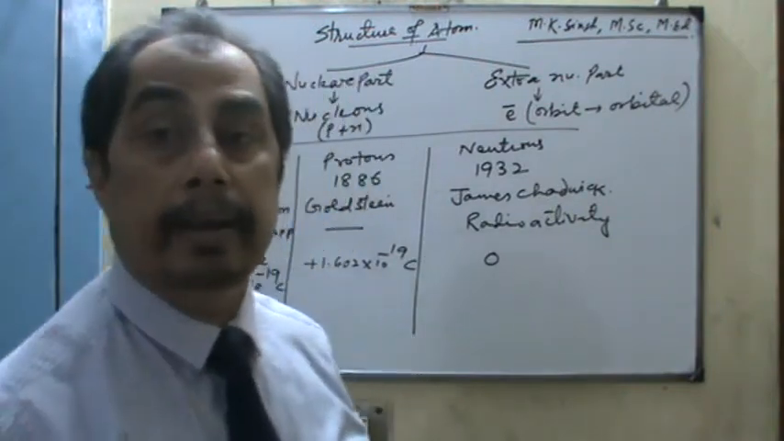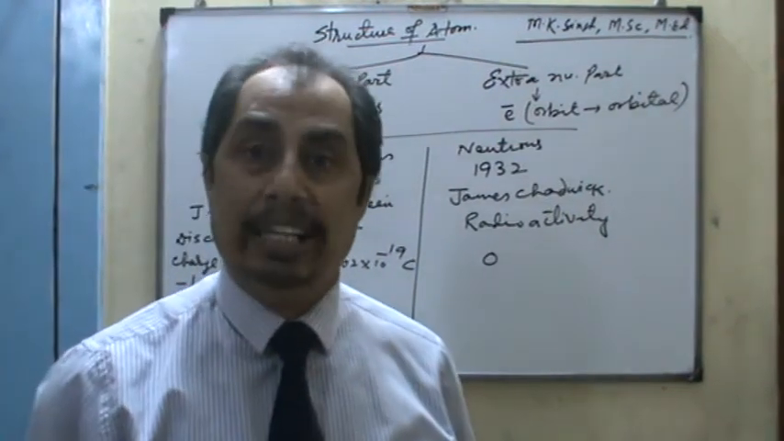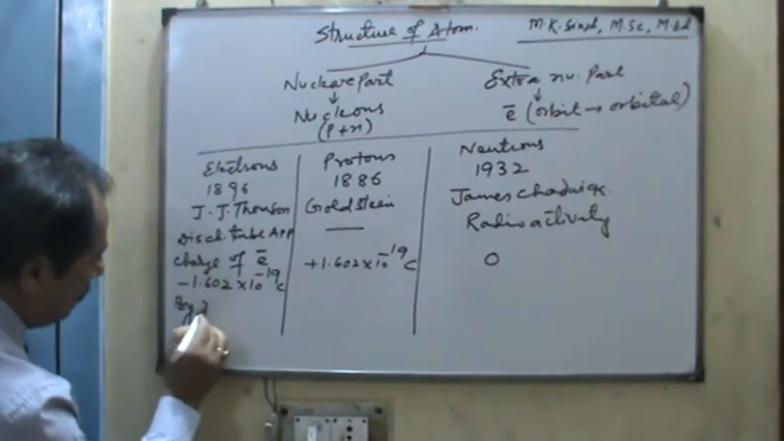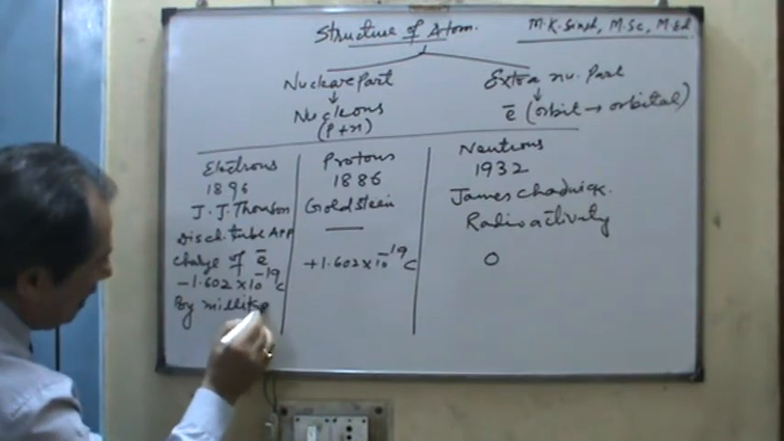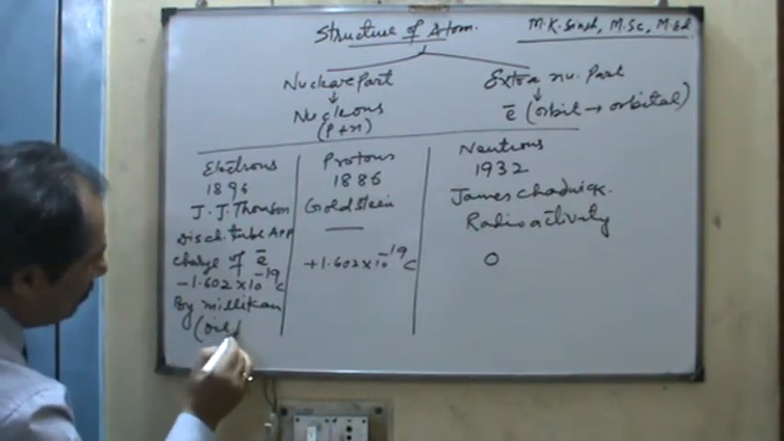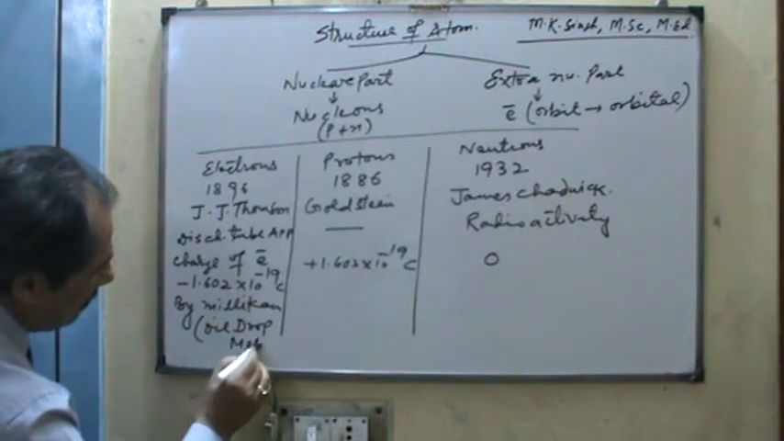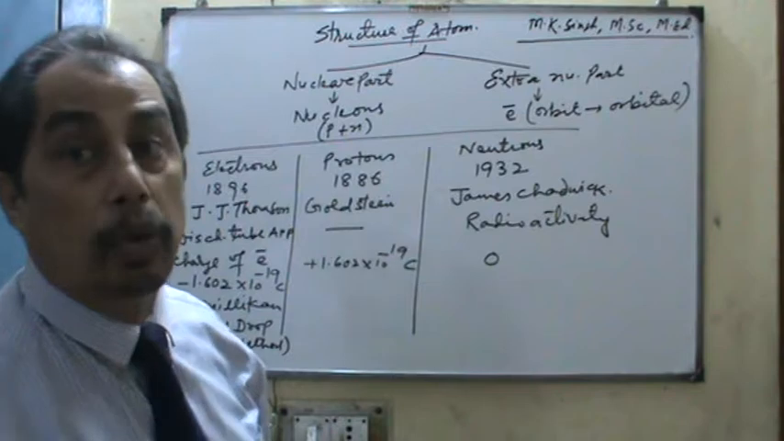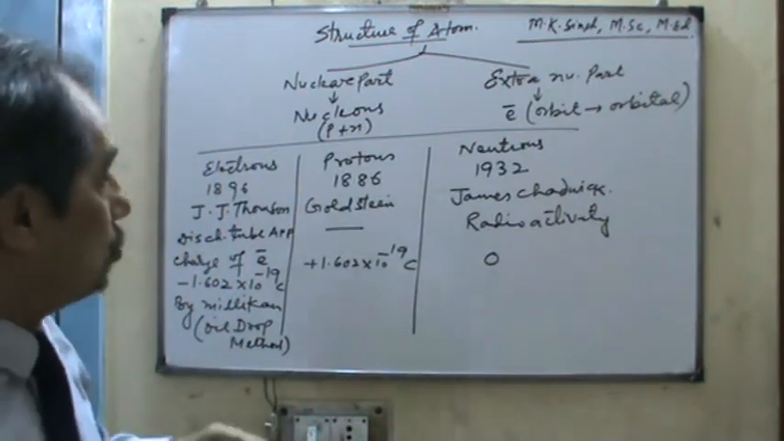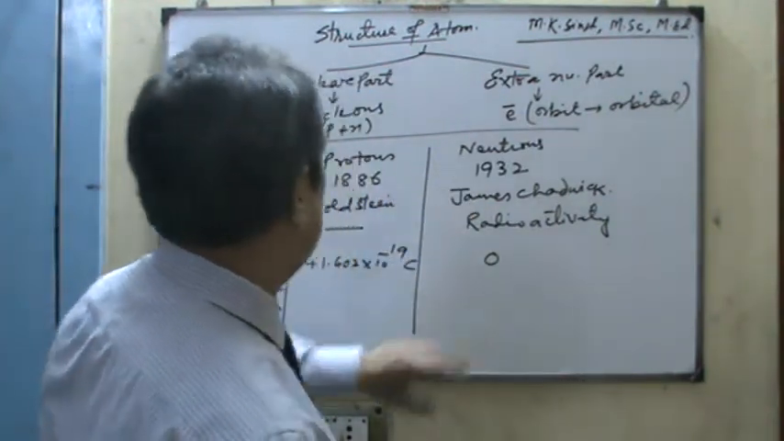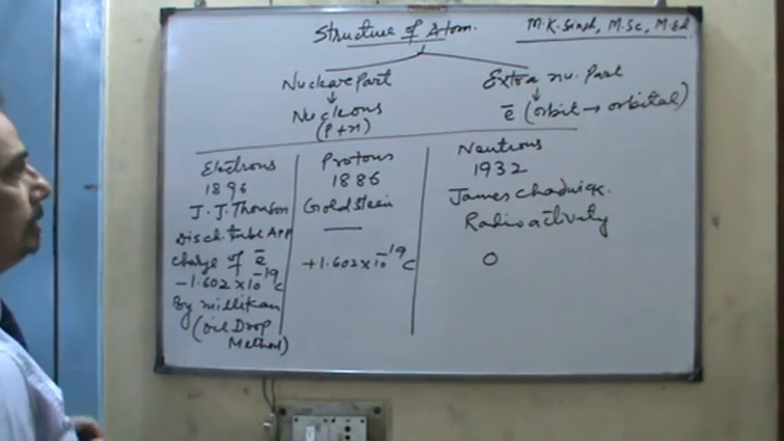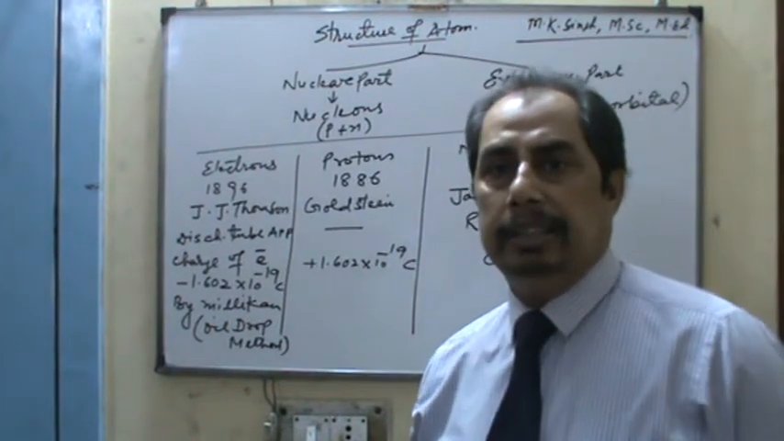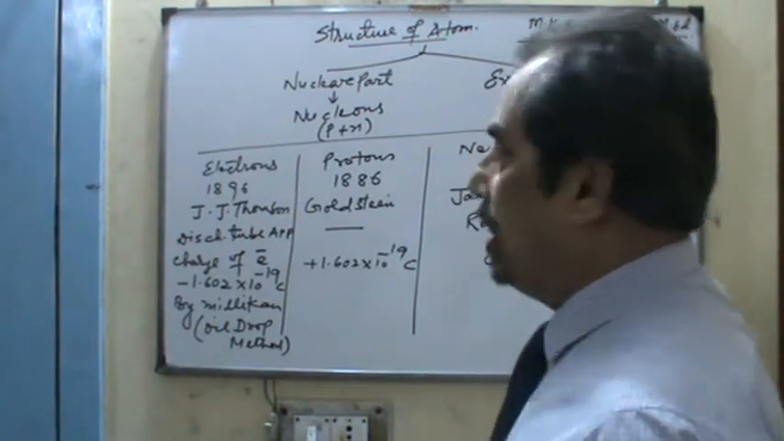It was calculated by Millikan with the help of the oil drop method. The charge of proton was calculated by Goldstein, and so far as neutron is concerned, no charge. So what about the mass of the electron? Who calculated the mass of the electron? It is J.J. Thomson. All right. So complete this.